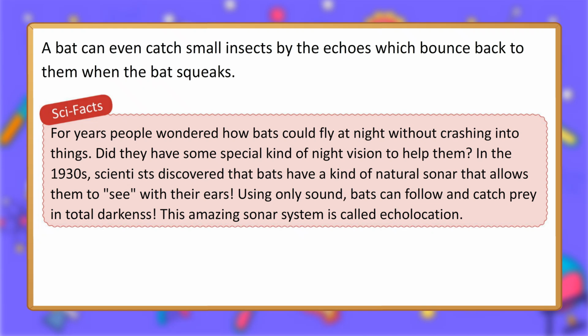Sci fact. For years people wondered how bats could fly at night without crashing into things. Did they have some special kind of night vision to help them? In the 1930s, scientists discovered that bats have a kind of natural sonar that allows them to see with their ears. Using only sound, bats can follow and catch prey in total darkness. This amazing sonar system is called echolocation.